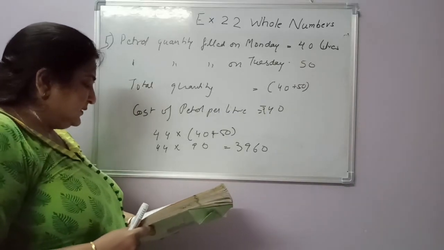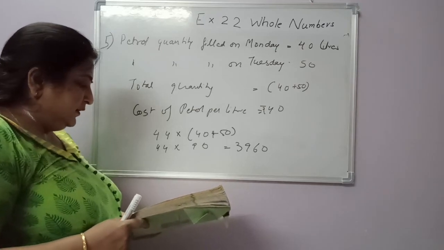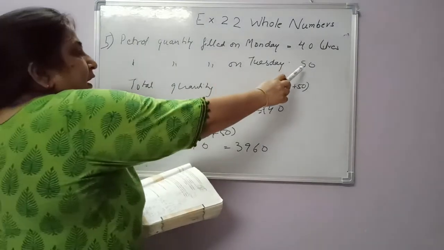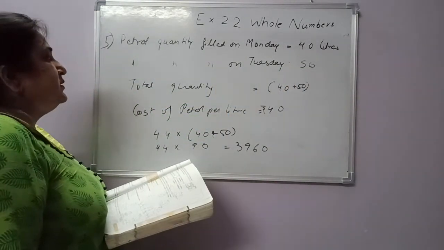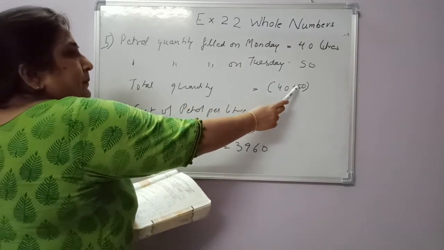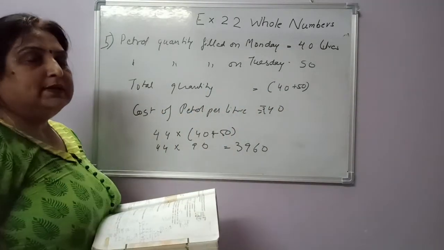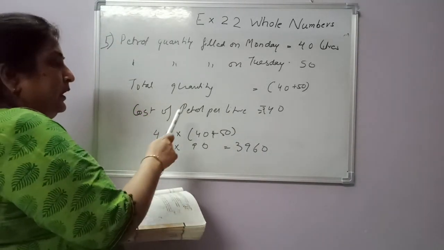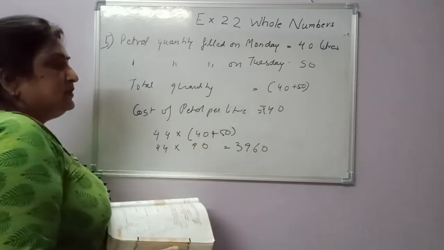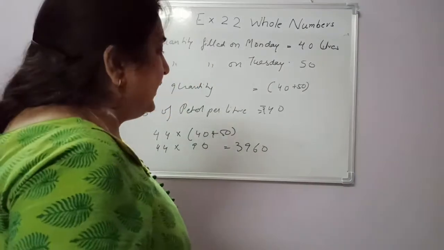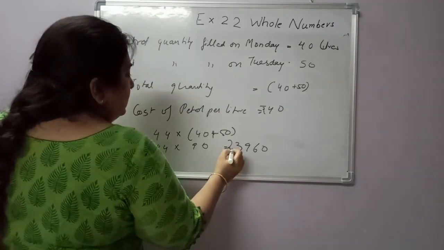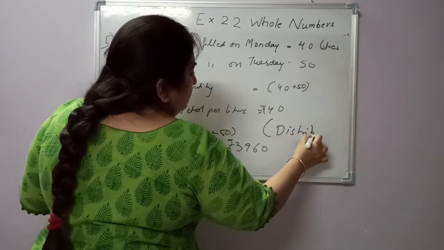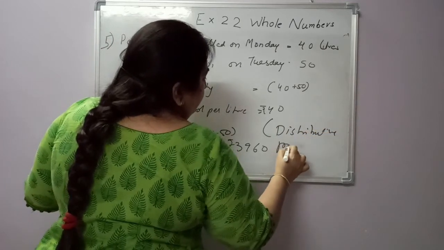Okay. Let's proceed on to question number 5. A taxi driver filled his car petrol tank with 40 liters of petrol on Monday, 50 liters of petrol on Tuesday. Total quantity 50 plus 40, and the cost of petrol is 44 rupees. This comes to 90 multiplied with 44 and you get the answer 3960. See, this is according to which? Distributive property.